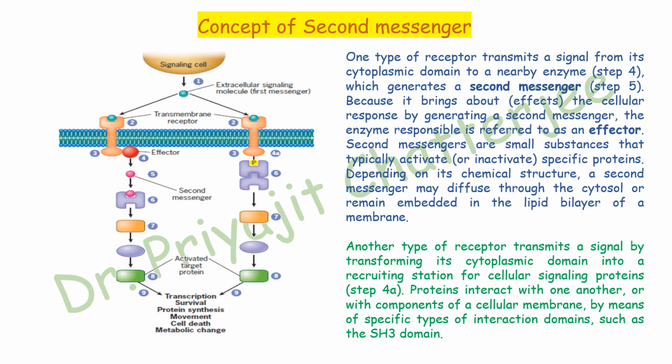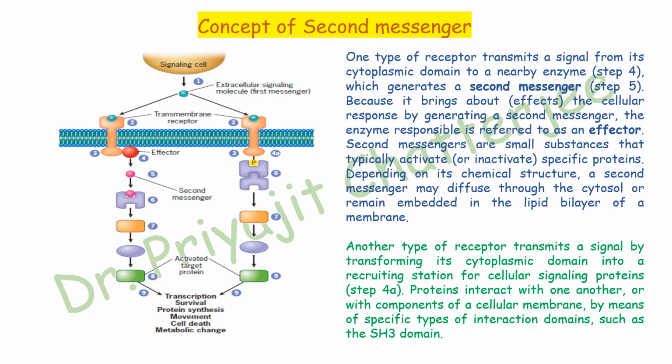Now we will discuss the concept of second messenger. One type of receptor transmits a signal from its cytoplasmic domain to a nearby enzyme in step 4, which generates a second messenger in step 5, because it brings about the cellular response by generating a second messenger. The enzyme responsible is referred to as the effector.